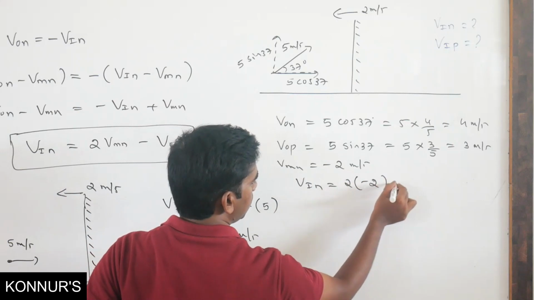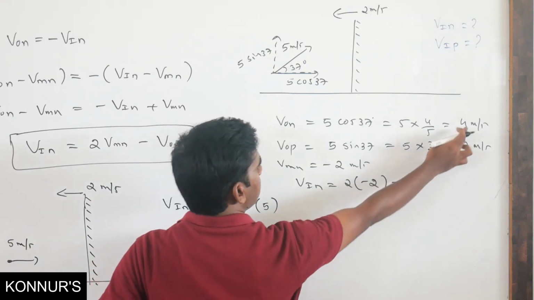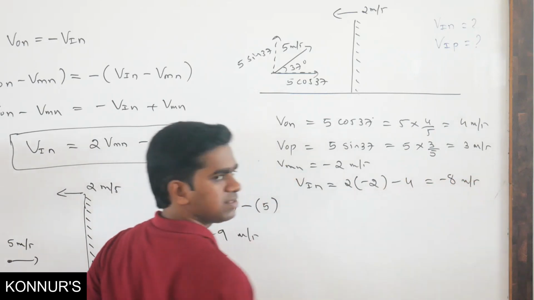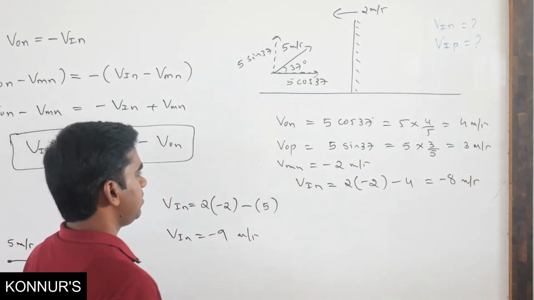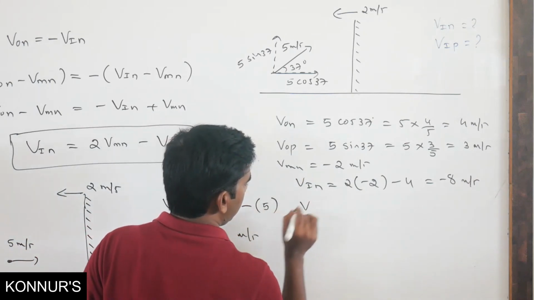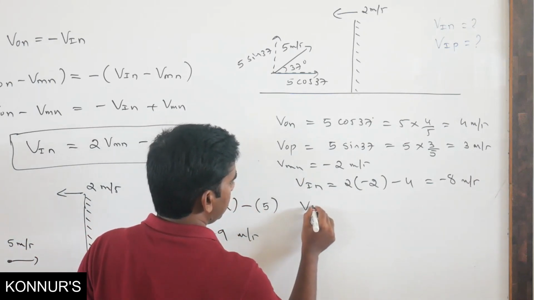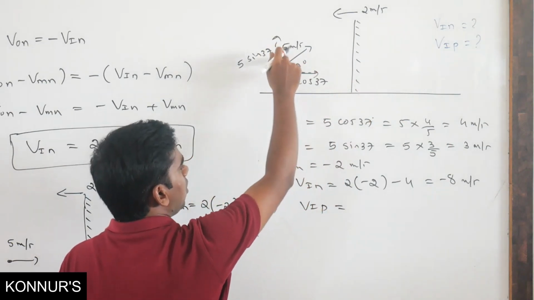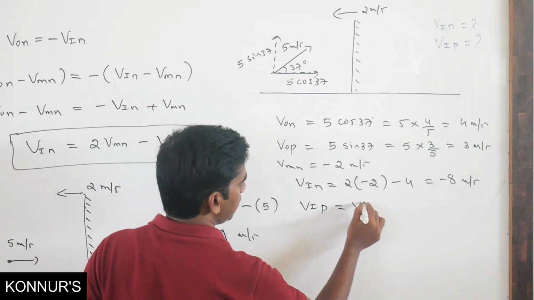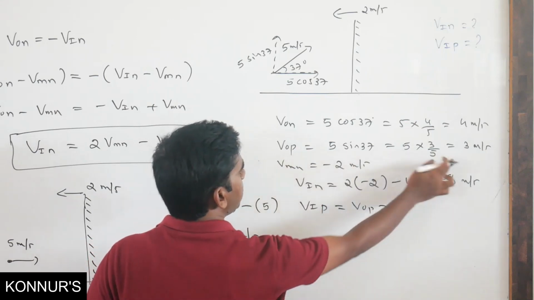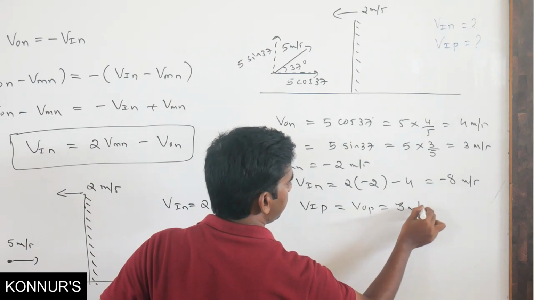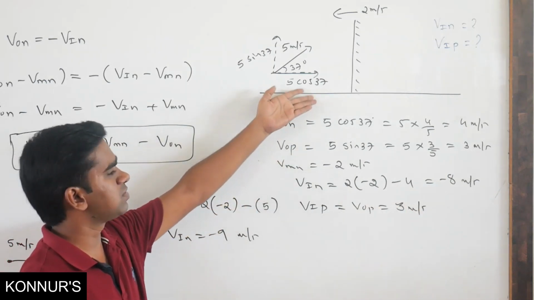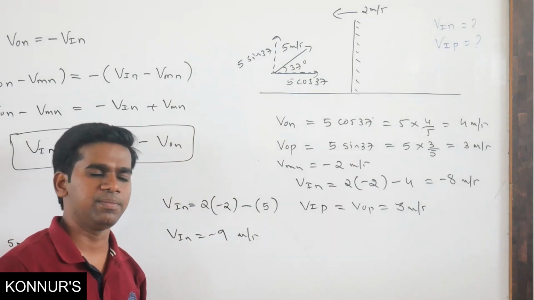So minus 2 minus velocity of object. Velocity of object is 4. So this will become minus 8 meter per second. Okay. So similarly, now velocity of image parallel is equal to velocity of object parallel. So simply you can write VOP is equal to 3 meter per second. This is how you can solve the problems based on the velocity with respect to plane mirror.